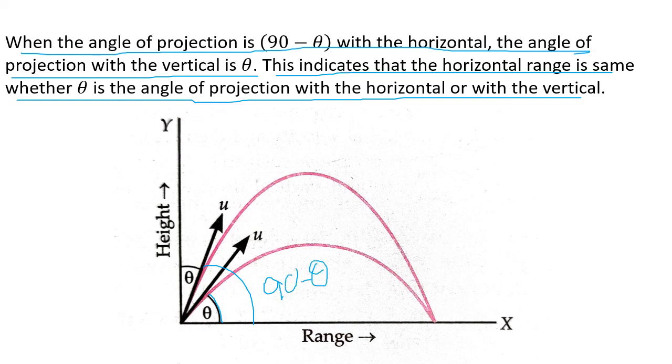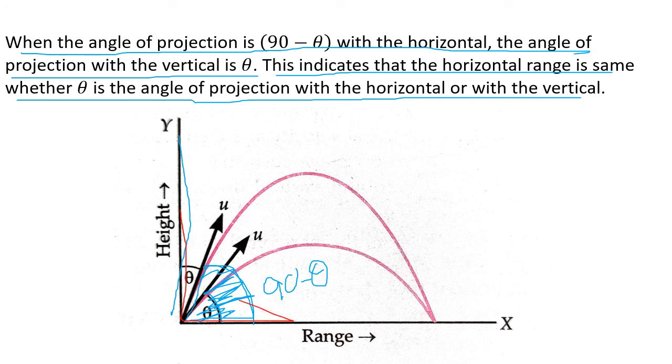Fine. If this blue component is 90 minus theta, fine, how much is this angle?